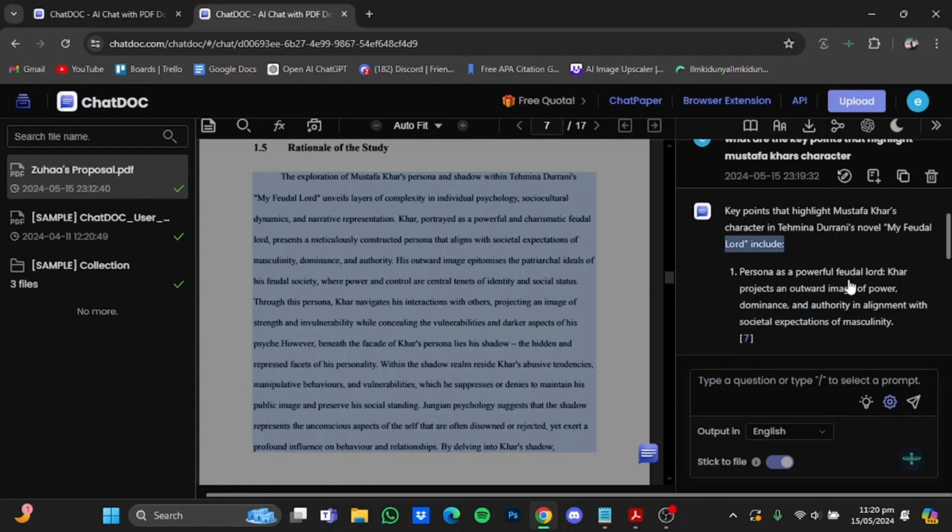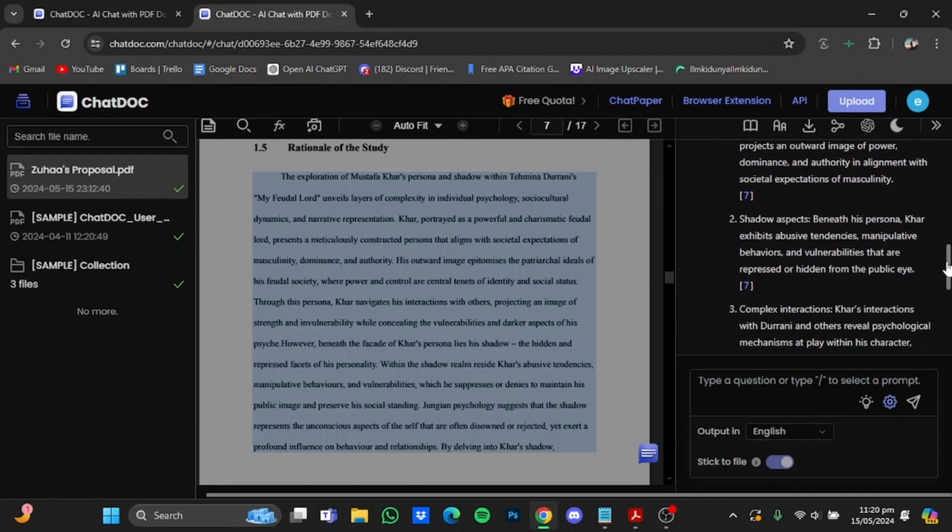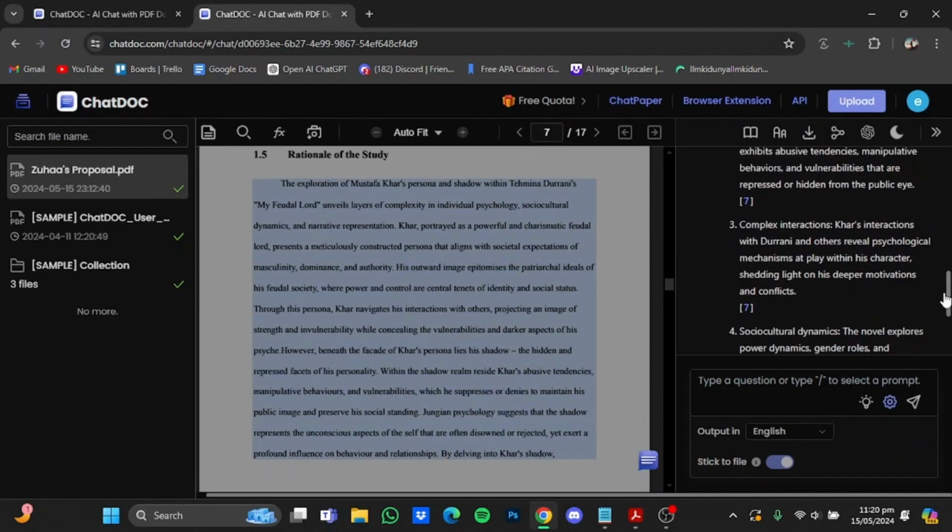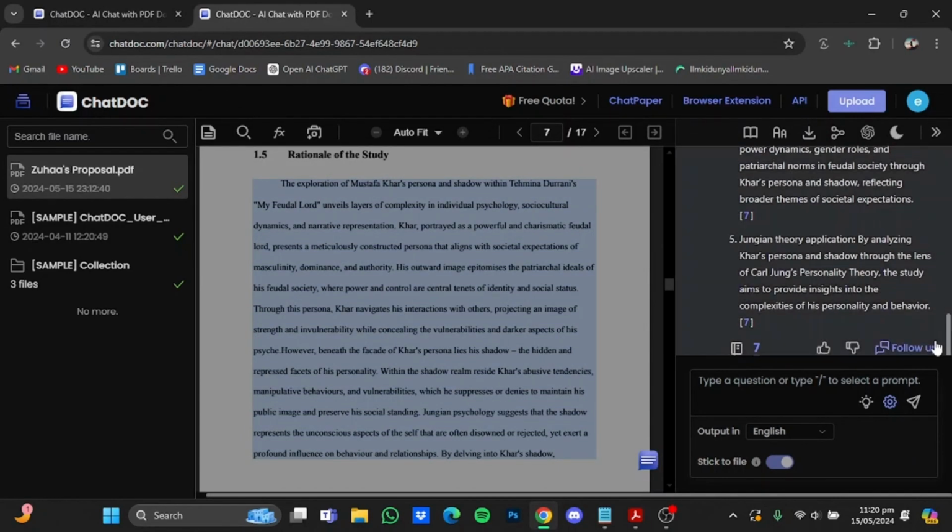Persona: as a powerful feudal lord, Khar projects an outward image of power, dominance, and authority in alignment with societal expectations of masculinity. Shadow aspects: beneath his persona, Khar exhibits abusive tendencies, manipulative behaviors, and vulnerabilities that are repressed or hidden from the public eye. And here it gives the number of the page from where it took the information from. You can just click on it and it will take you there. And just like that, there are 3 to 4 more points. You can also ask it for a follow-up and you can give it feedback as well.